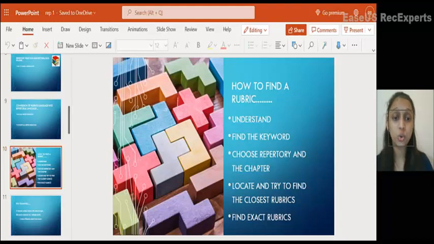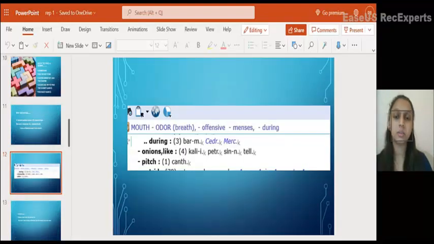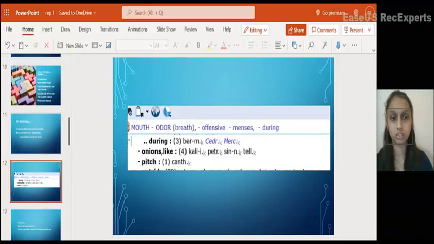So from those closest rubrics, we have to find the exact rubric that will exactly meet with the symptom. This is the repertorization: Mouth, odor, offensive, menses during. So let me explain this with a few more examples.